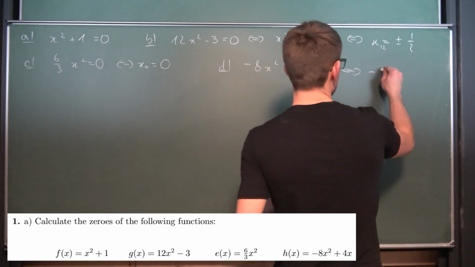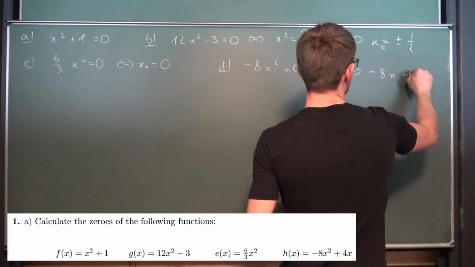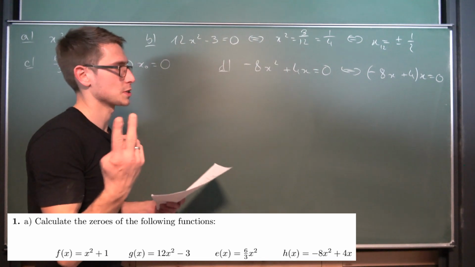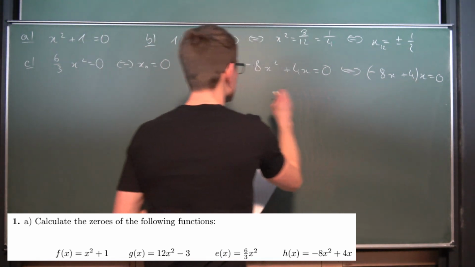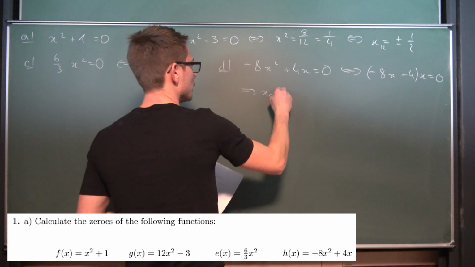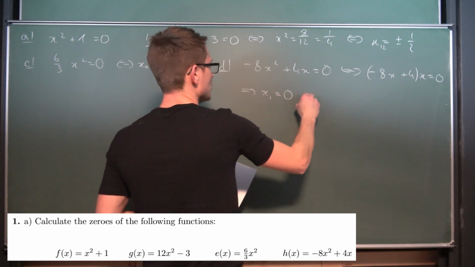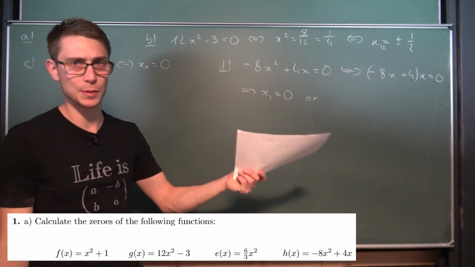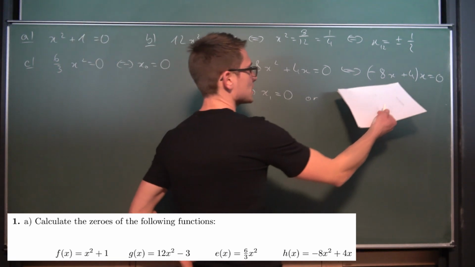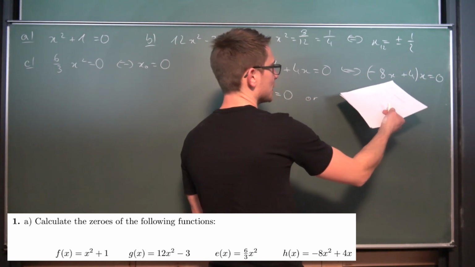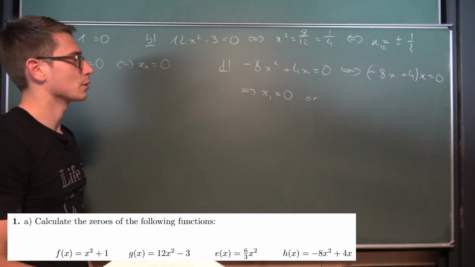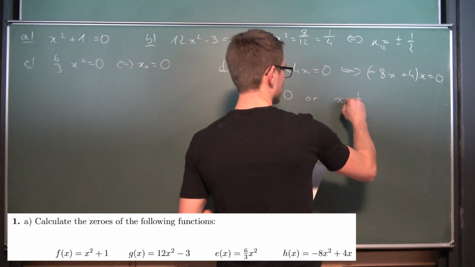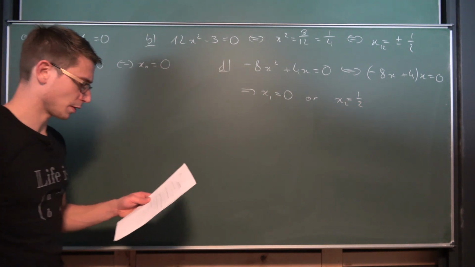Factor out an x, so you get negative 8x plus 4 times x is equal to 0, and we now have two possibilities. Either x1 is equal to 0, or we are going to get negative 8x plus 4 must be equal to 0. We can solve this subtracting 4 and dividing by negative 8. We are going to get x is equal to 1/2. Okay, that was the first one.